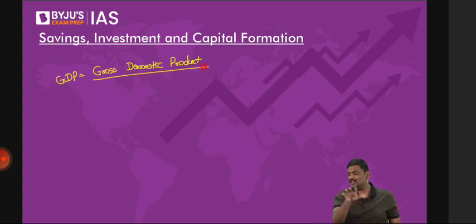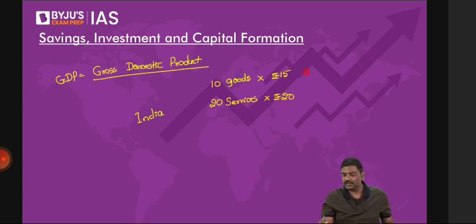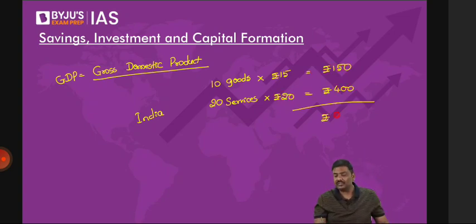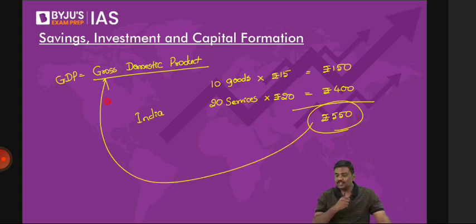I'll give a very simple example. Imagine in India, 10 goods are produced, and the market price for each of the goods is, let's say, 15 rupees. And 20 services are produced, and the market price of each of the services is, let's say, 20 rupees. So 10 into 15, 150 rupees. 20 into 20, 400 rupees. Now, what is the market price of all the final goods and services which are produced in India? 550. This is referred to as GDP, gross domestic product, right?